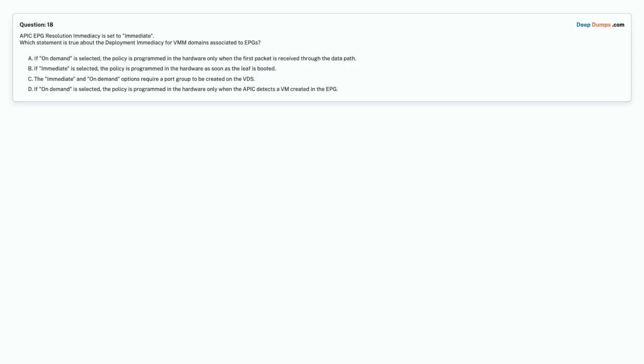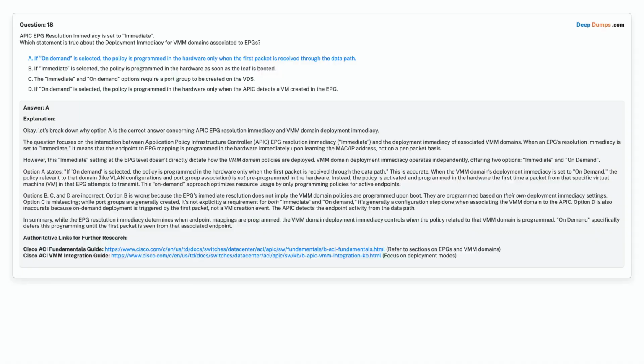Option C. The immediate and on-demand options require a port group to be created on the VDS. Option D. If on-demand is selected, the policy is programmed in the hardware only when the APIC detects a VM created in the EPG. Choose the correct answer. Correct answer is Option A. If on-demand is selected, the policy is programmed in the hardware only when the first packet is received through the data path.